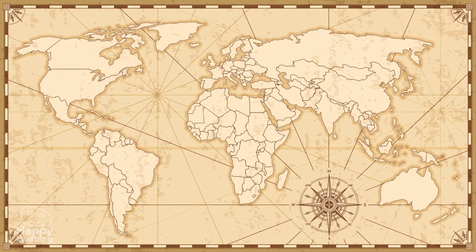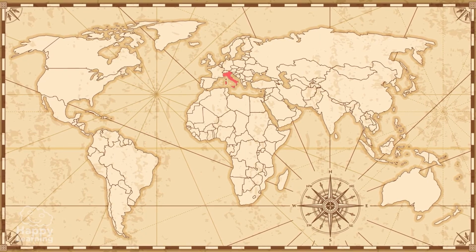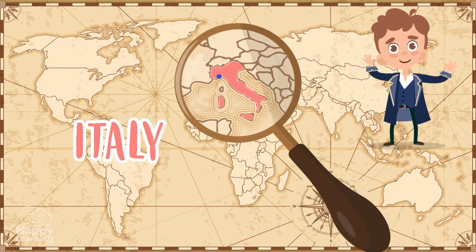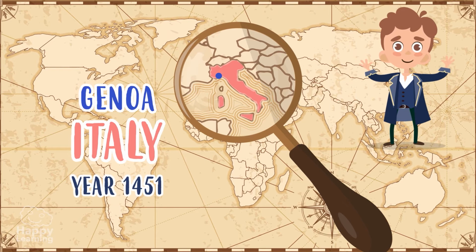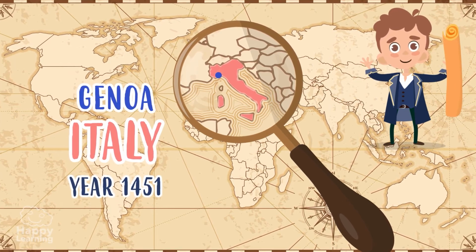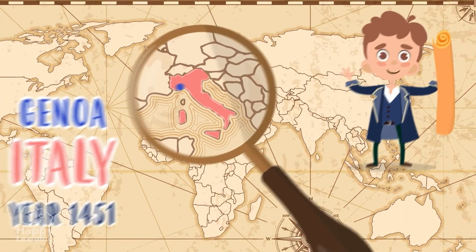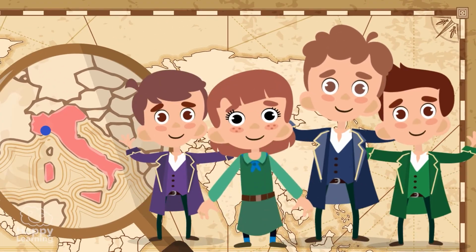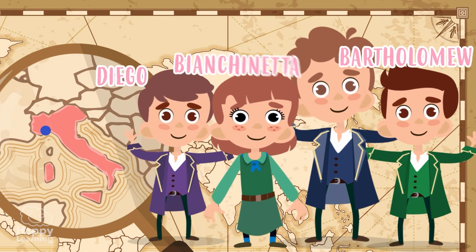It's believed, because it's not known exactly, that Christopher Columbus was born in a city in Italy called Genoa in 1451. His parents were weavers, and they also made and sold cheese. Yummy. He had 3 brothers, named Bartholomew, Diego, and Biancanetta.